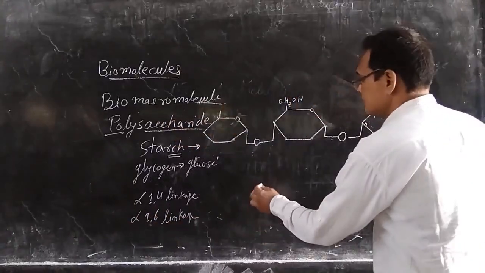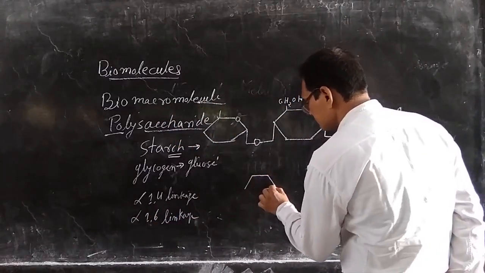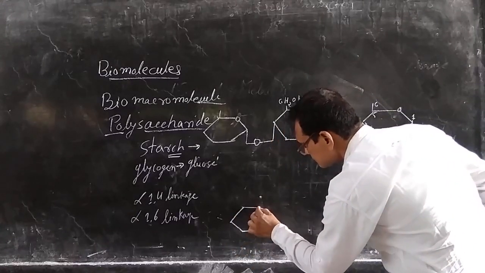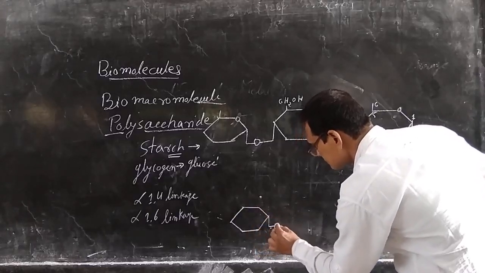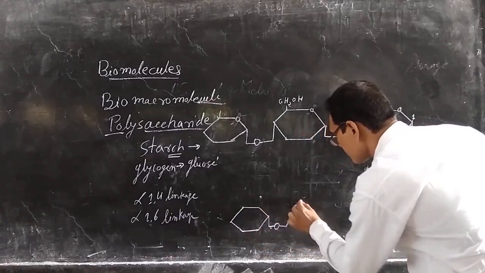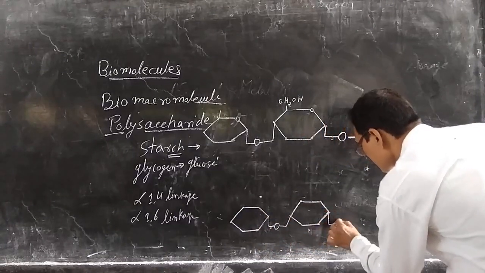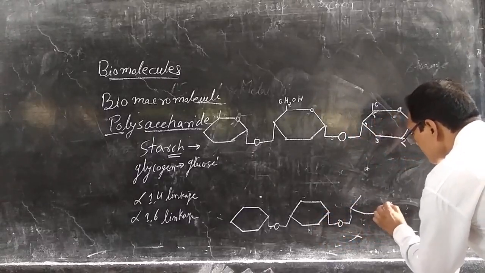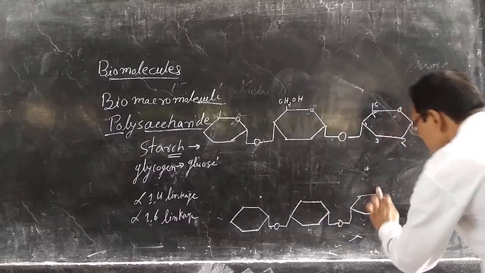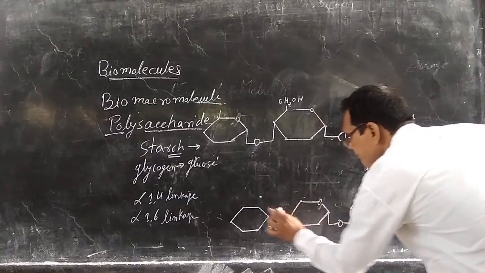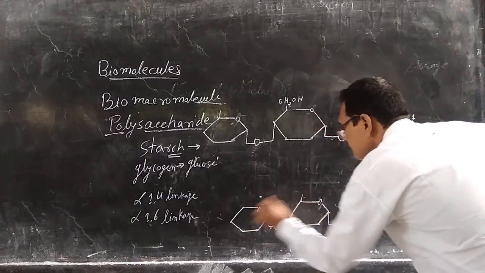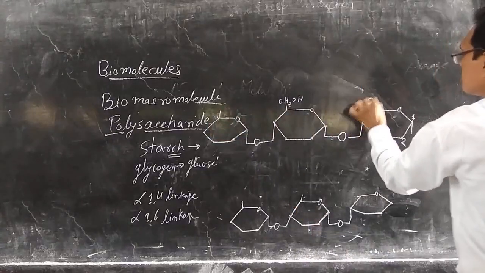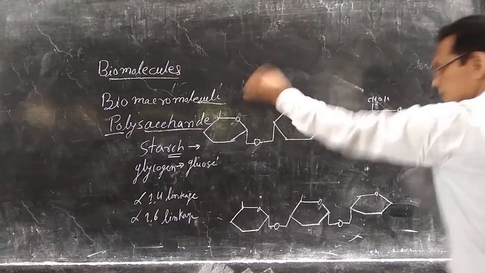Just like this, I drew here. Here oxygen is there, and here a CH2OH group is present. Always here a CH2OH group. See this one is CH2OH, and then again CH2OH.